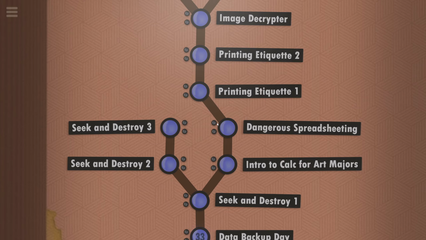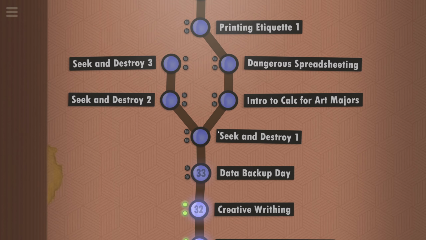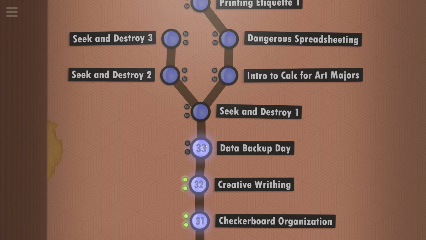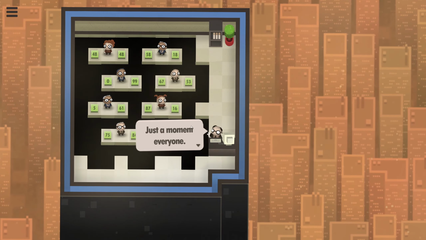Hello there everyone, we have been having a few issues with actually getting these tasks done, so we might be doing one task at a time for the rest of these episodes. We'll see. We're gonna do data backup day today, or at least we're gonna start with that. We'll see how much we get done. This has been kinda hard.